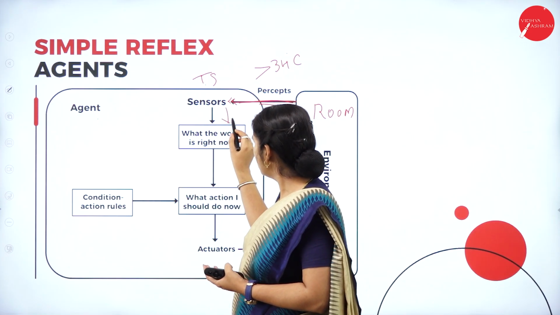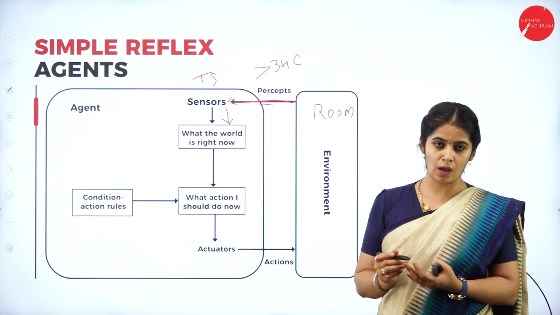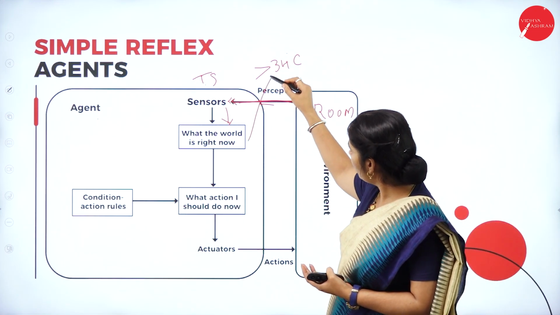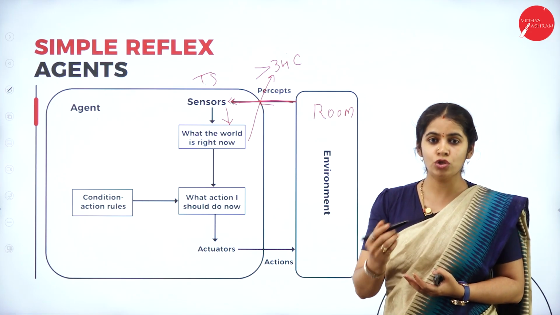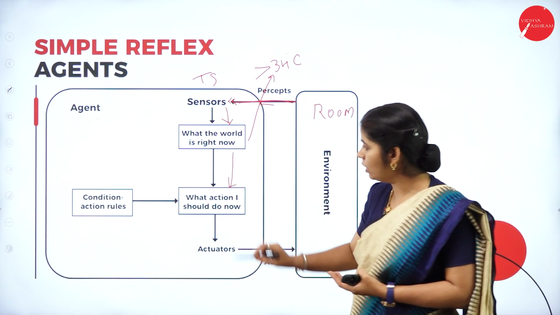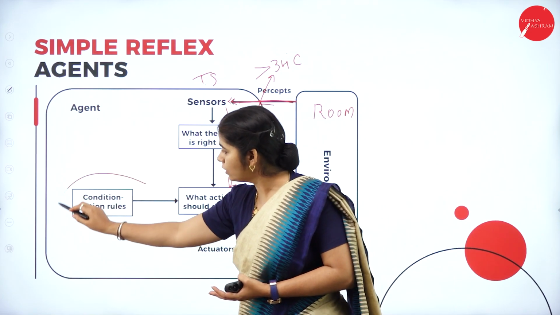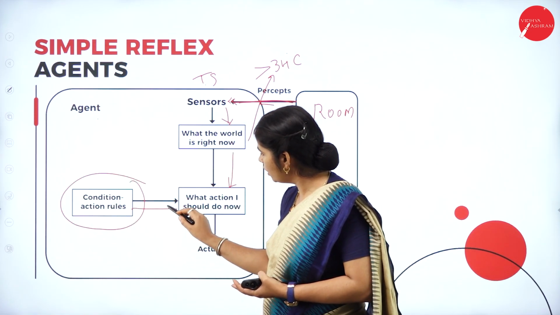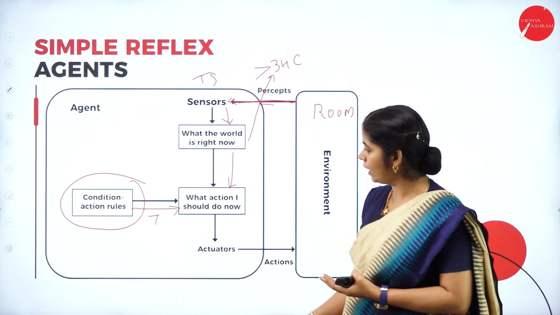What is the word here? Right now. Right now it checks this condition, whether it is greater than. If the condition is true, it will take the action. If the condition is false, it does not take the action.